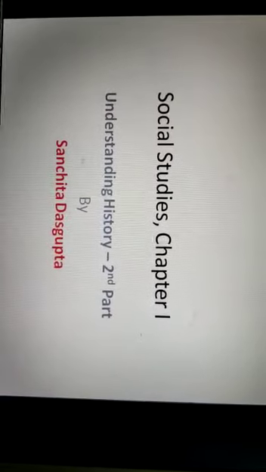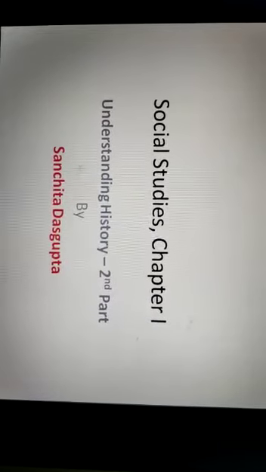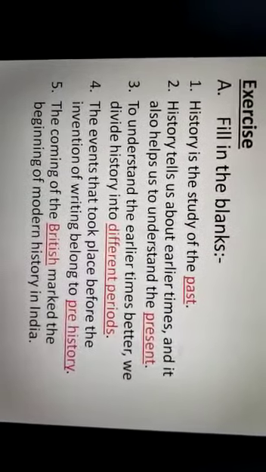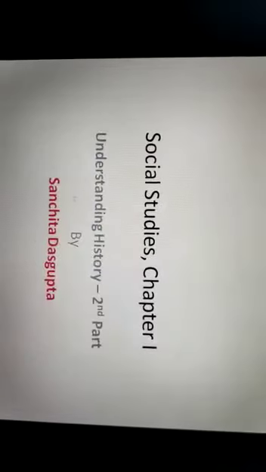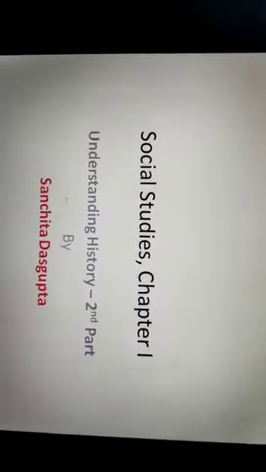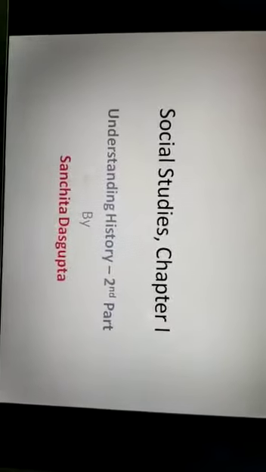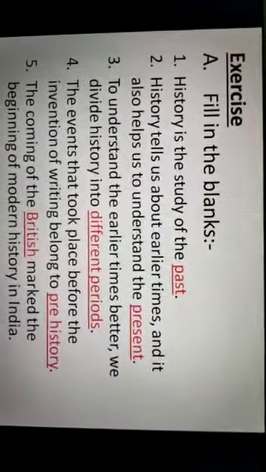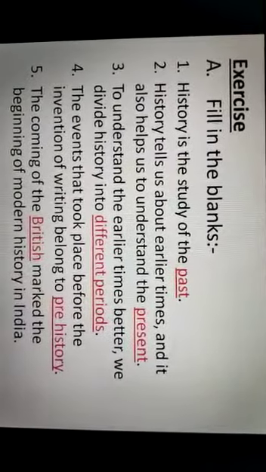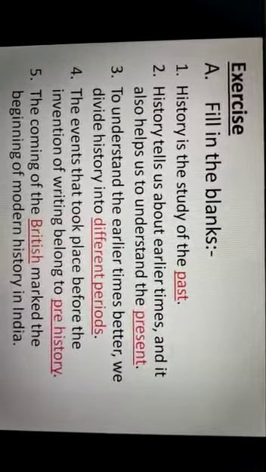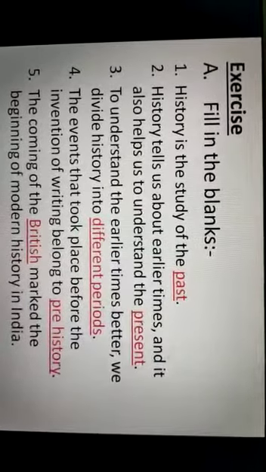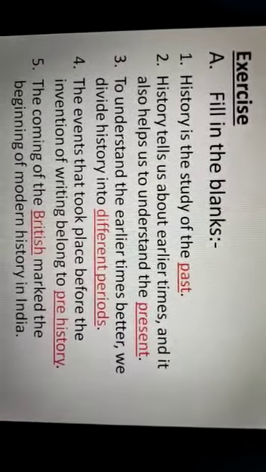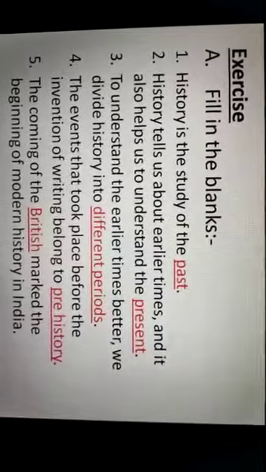Social Studies Chapter 1, Understanding History, second part today. Exercise 1. A. First of all is given fill in the blanks. Students, here I have written all the answers in red ink. But first of all, you see your book, you write the answers in your book in pencil.